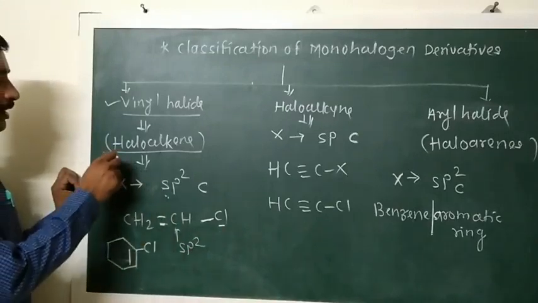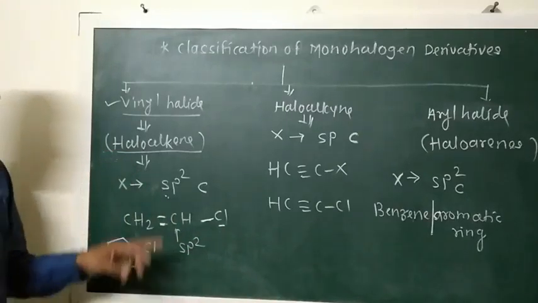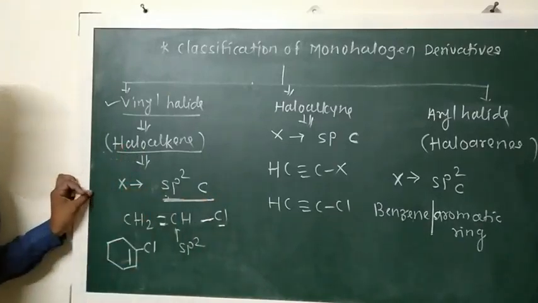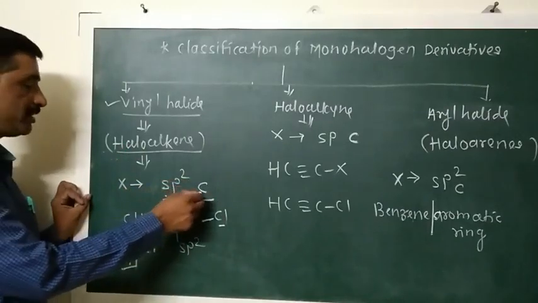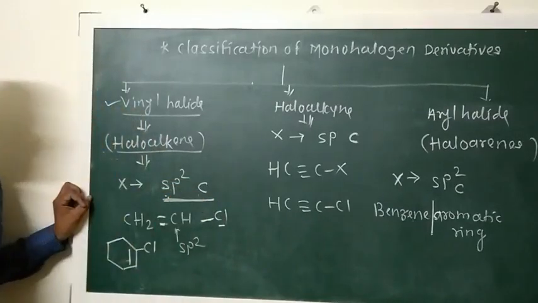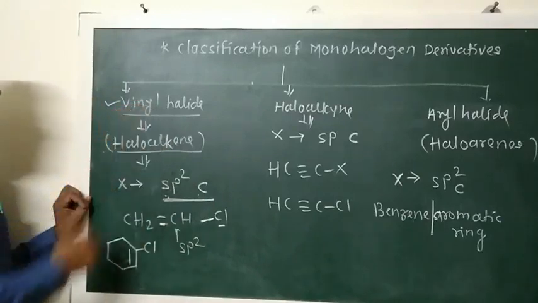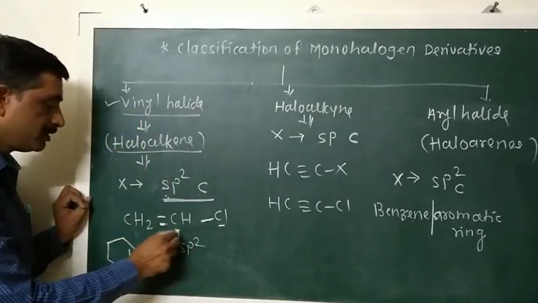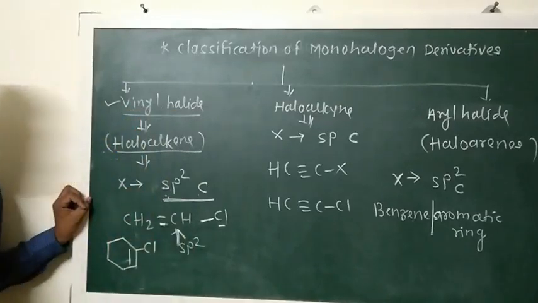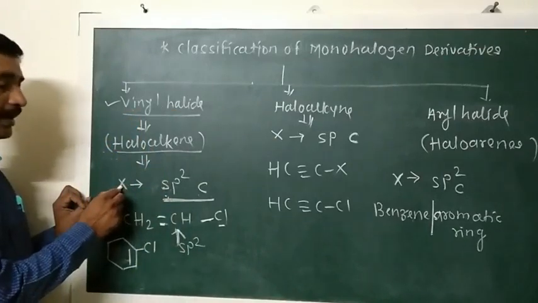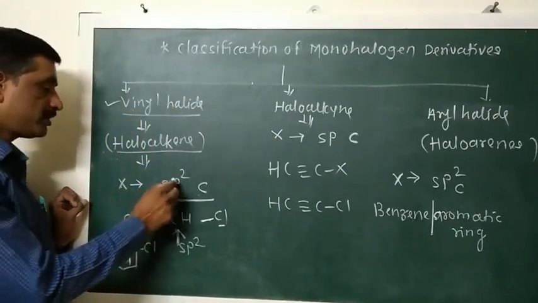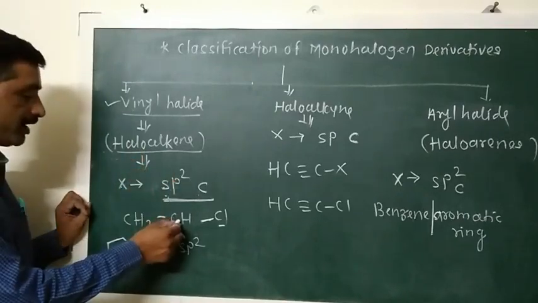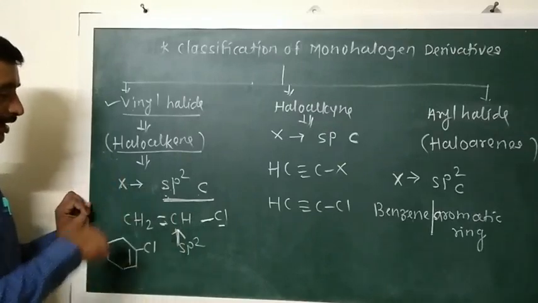So monohalogen derivatives in which the halogen atom is directly attached or bonded with an sp2 hybridized carbon atom are known as vinyl halides. What are vinyl halides? The monohalogen derivatives in which the halogen atom is directly attached to an sp2 hybridized carbon atom, meaning a carbon atom containing a double bond with another carbon atom.